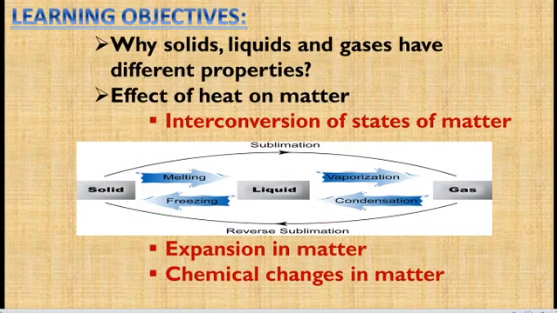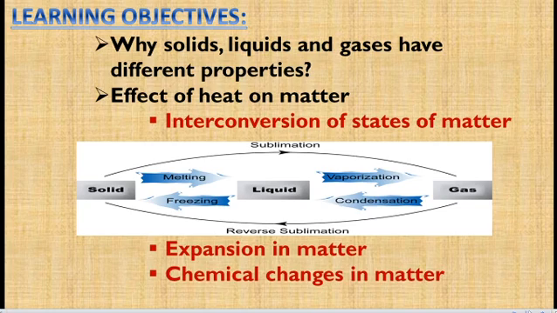So in this video the main learning objectives are why solids, liquids and gases have different properties, and why they are classified into solid, liquid, gas. There are changes in their properties, so we classify them into solids, liquids and gases. And the effect of heat on matter. If you apply heat or decrease the heat in a particular matter, there will be some changes in it. The first change is interconversion of states of matter. In that matter there will be a change in states, that means interconversion of states.